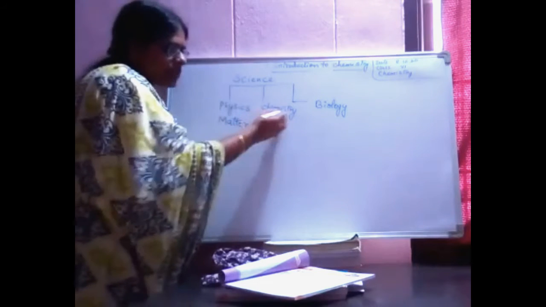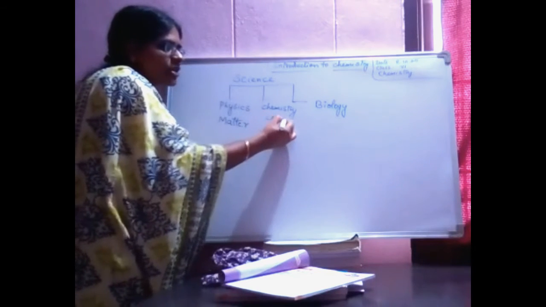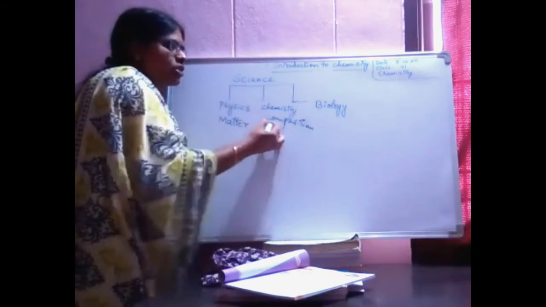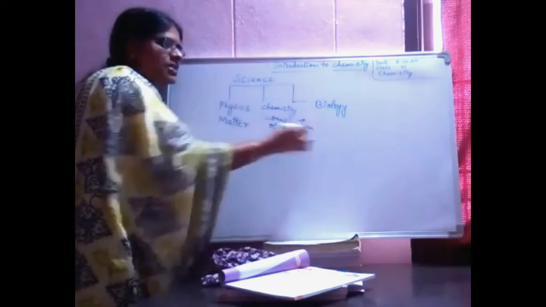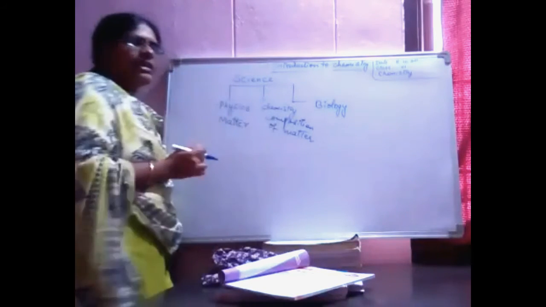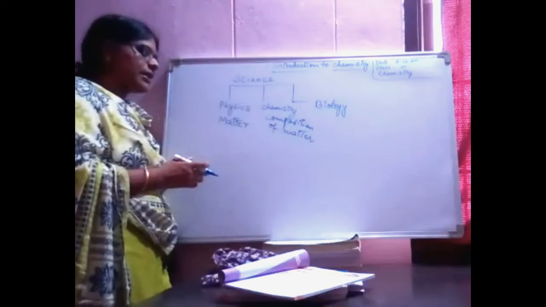But when we come to chemistry, we learn about the composition of matter. Inside any substance, what is there? We will be learning that under chemistry. That is the composition of matter.